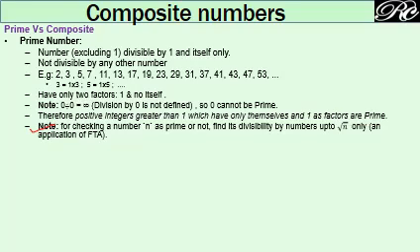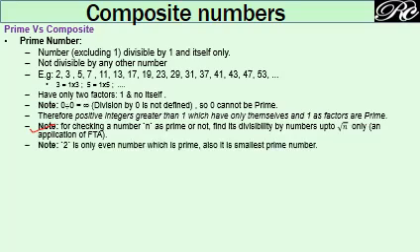Okay, so this is the exercise you have to do for identifying whether the number is prime or not, and how long you shall attempt to check. This is the tool you must use to identify whether a number is prime or not. Keep in mind 2 is the smallest prime number and it is even also. So 2 is the only even number which is prime. So this is all about prime.